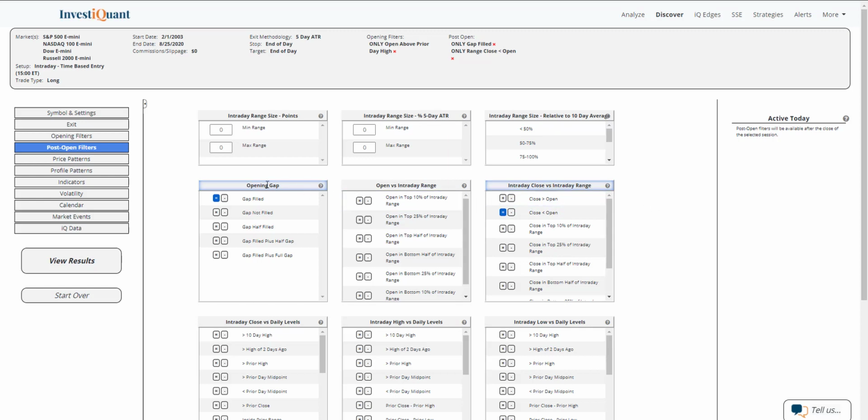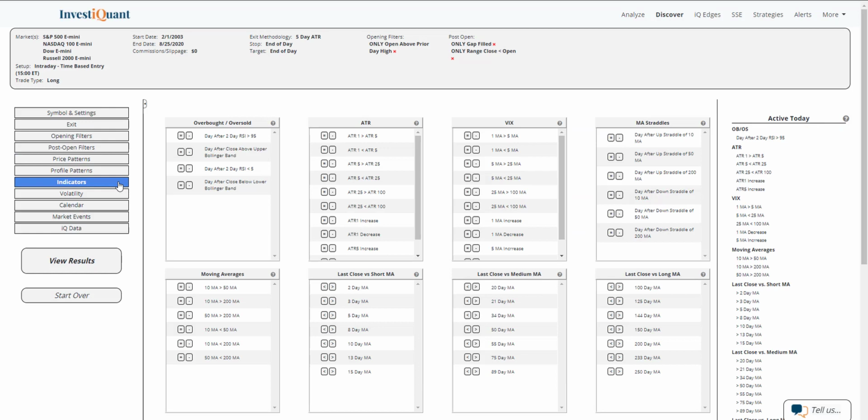Then I'm going to go into the indicators section, and this is where I'm going to be able to find that overbought RSI reading right here, in the overbought oversold category. Day after 2-day RSI is greater than 95, so that's indicating a short-term overbought reading on the RSI indicator. And lastly, I'm just going to say it's above a 200-day moving average so that we are getting this overbought condition in a generally bullish market. Then I can hit view results.